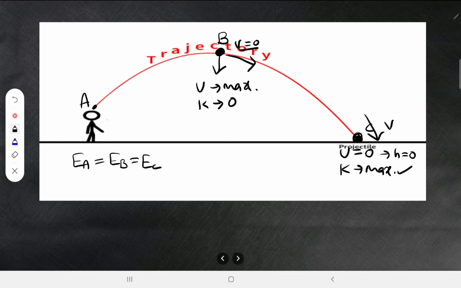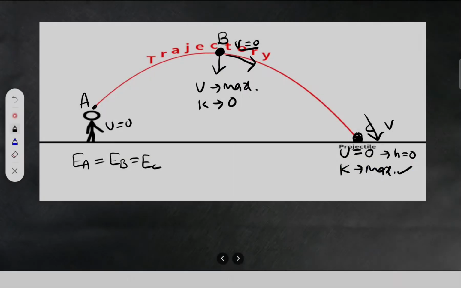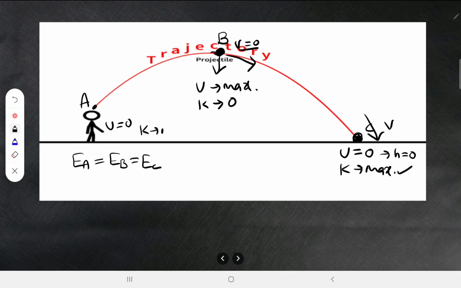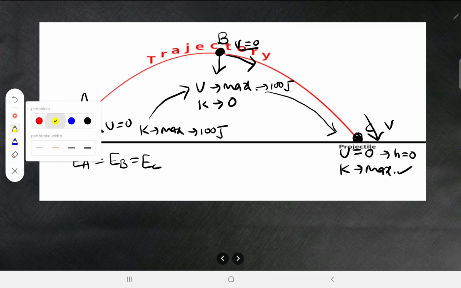Same is here. So here also the potential energy is 0. Kinetic energy is maximum. Alright, for example, here the kinetic energy is 100 joule, which means here the potential energy will be 100 joule. The same has converted into 100 joule potential energy. Kinetic energy is getting converted into potential energy, and again from here to here potential energy is getting converted into kinetic energy.